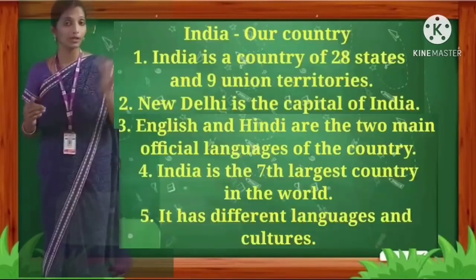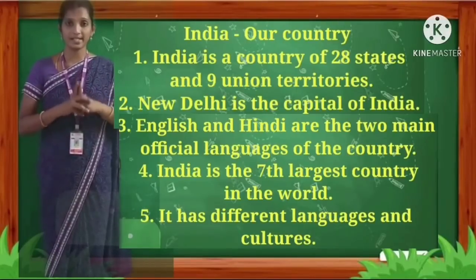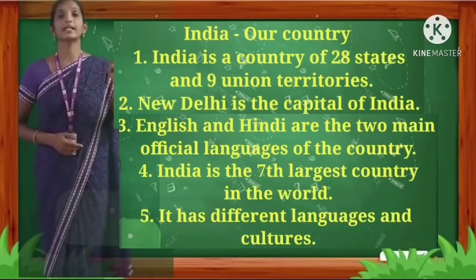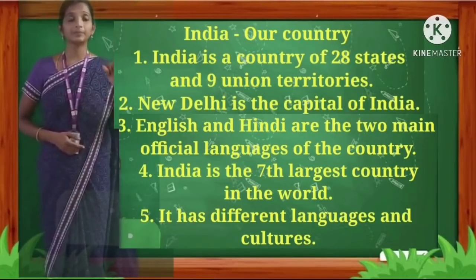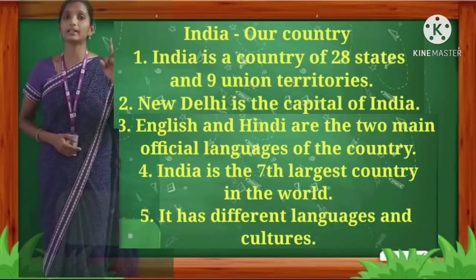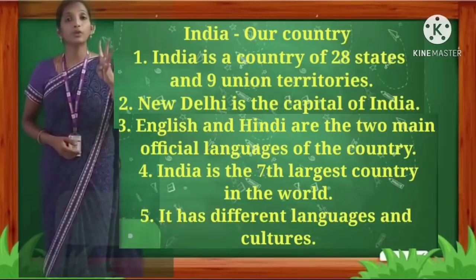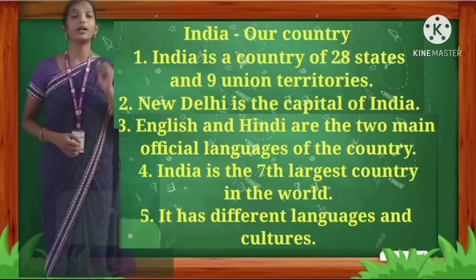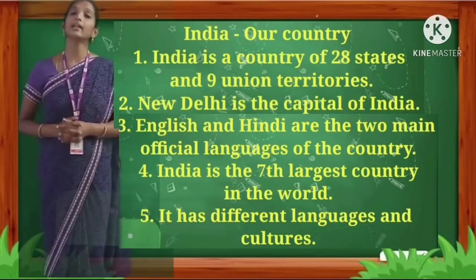Let's revise all the 5 points together. First point, India is a country of 28 states and 9 union territories. Second, New Delhi is the capital of India. Third, English and Hindi are the two main official languages of the country. Fourth, India is the 7th largest country in the world. Fifth, it has different languages and cultures.